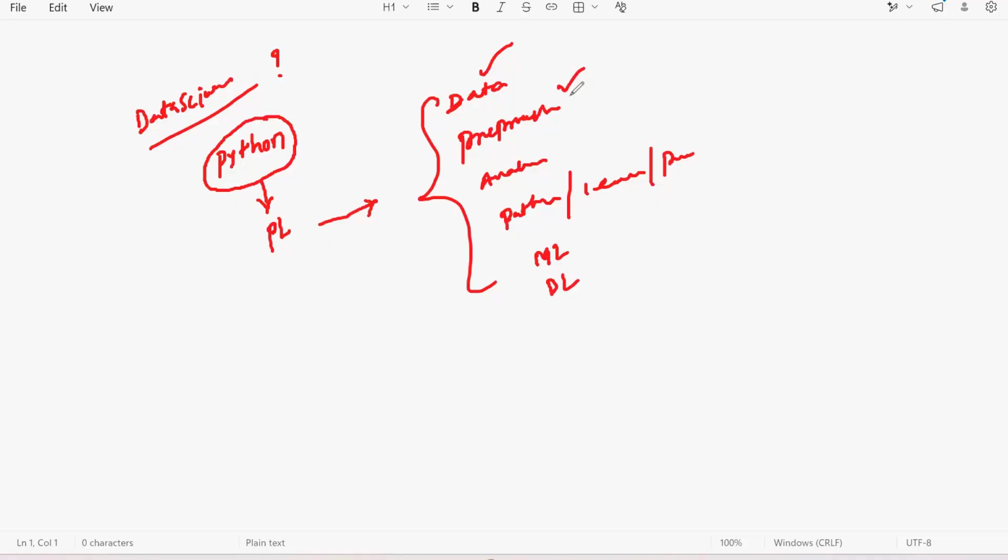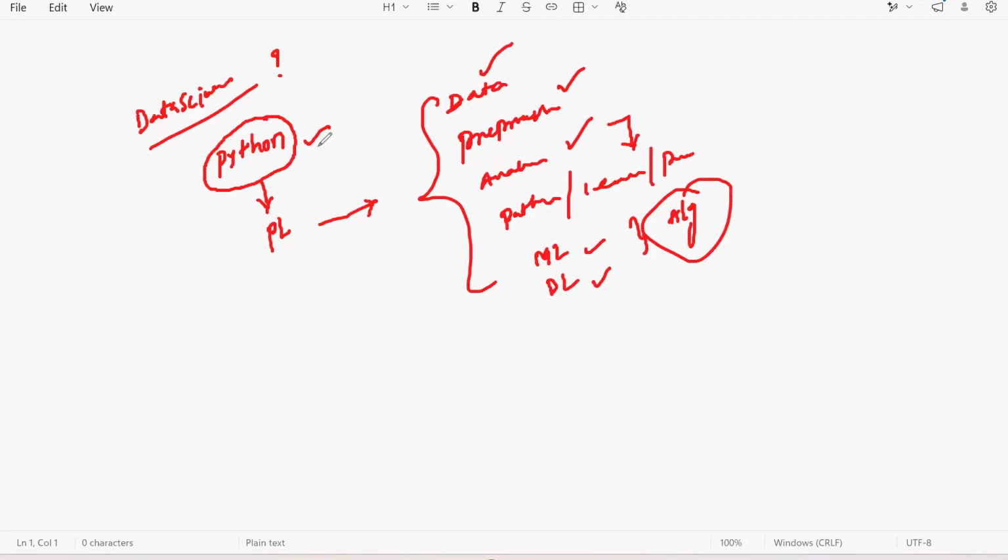And once pre-processing is done, then you will do the analysis with some statistics. Out of that analysis, you need to draw the patterns either by using machine learning or deep learning. There you have the different algorithms. To write the code or to implement these algorithms, we need a programming language, that is Python, right? That is the reason first we are starting with Python.